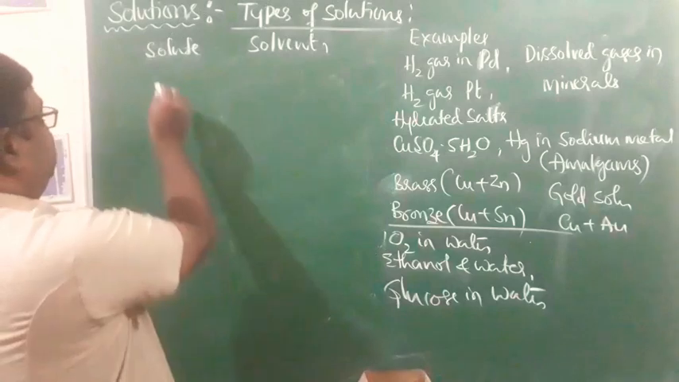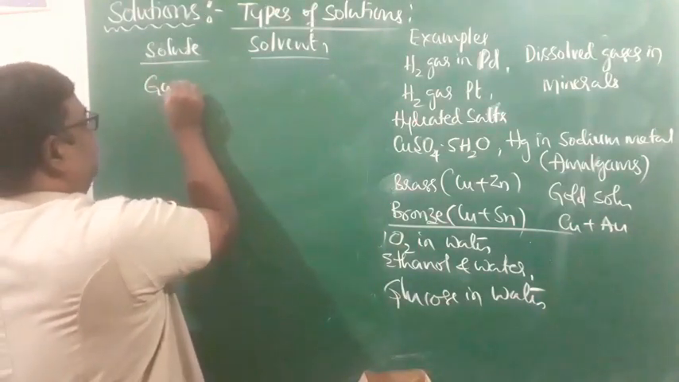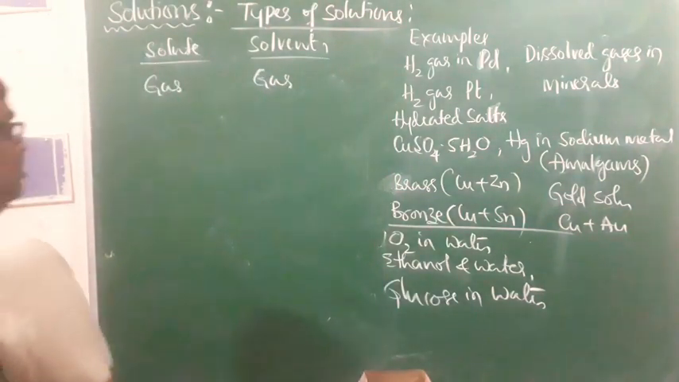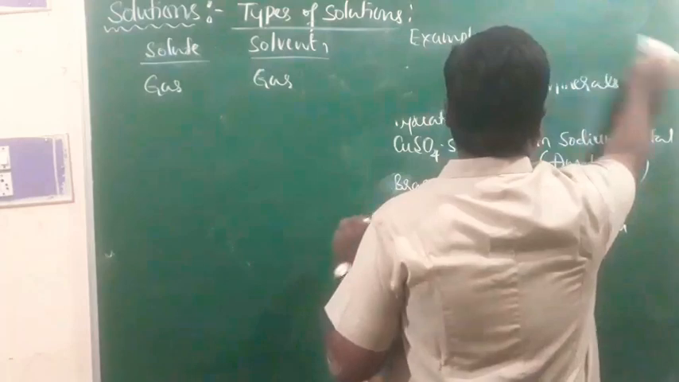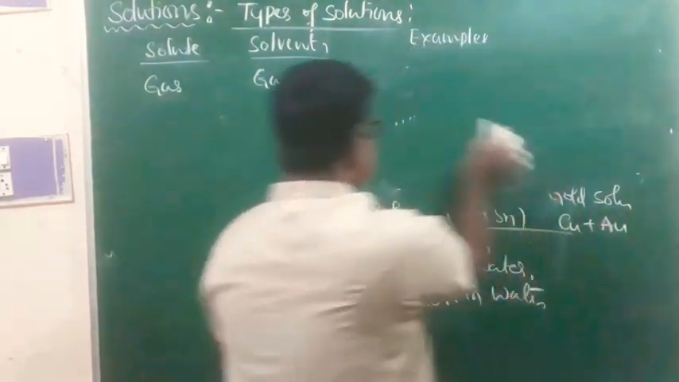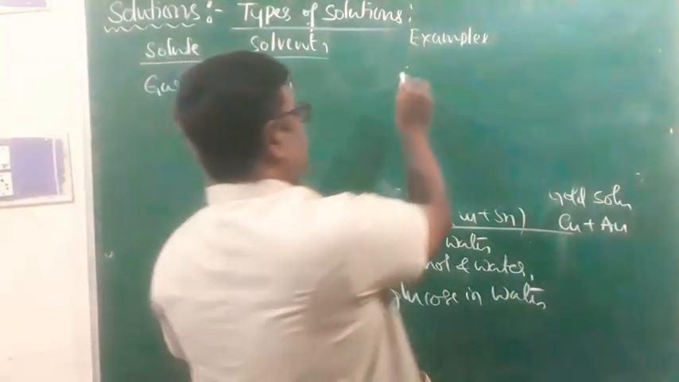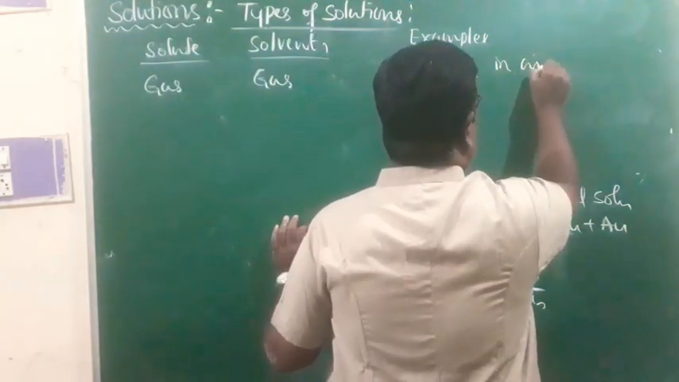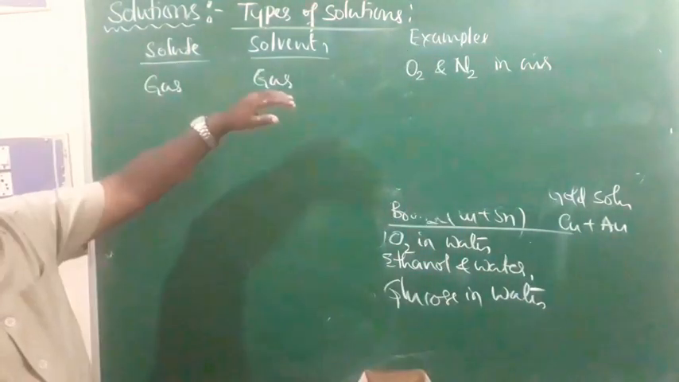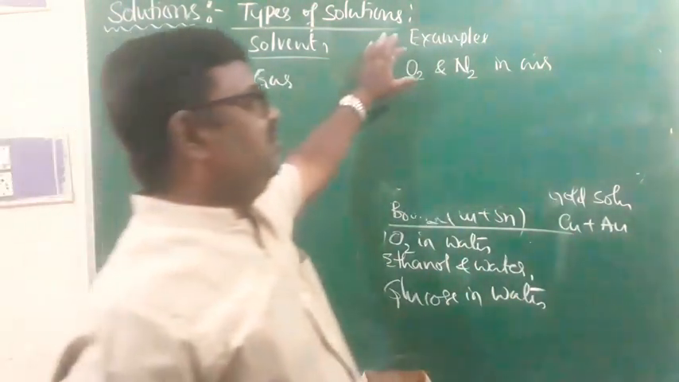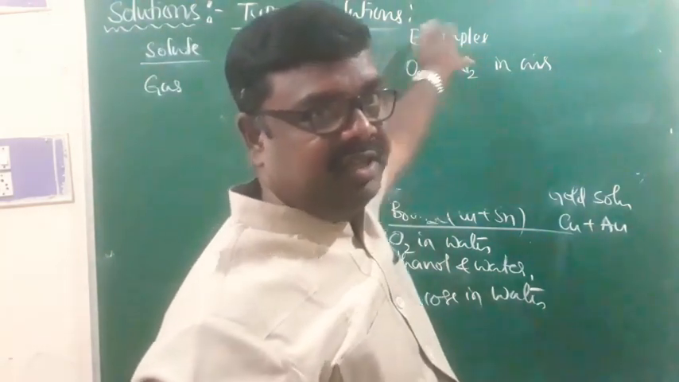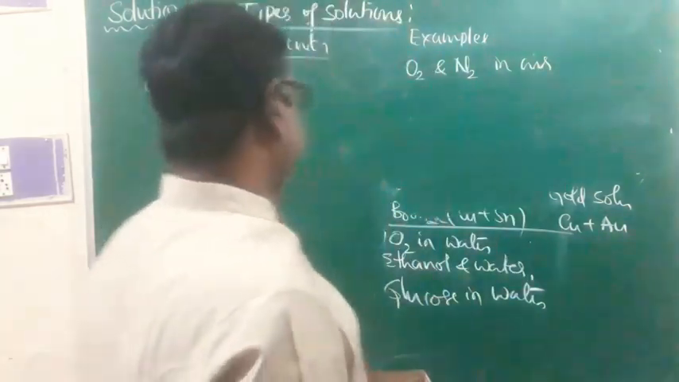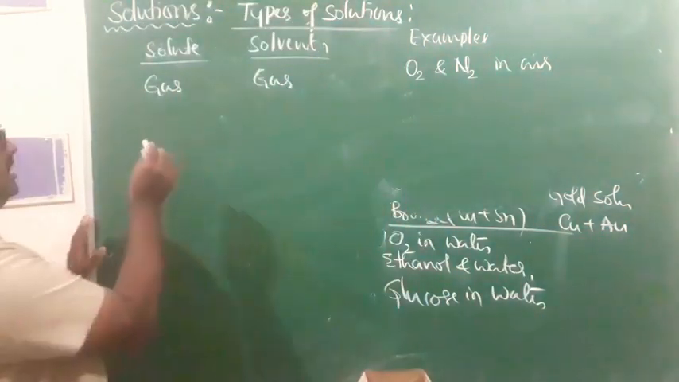Right? First of all, we have gas in gas type. That is, the solute is a gas and the solvent is a gas. In that case, I'll go for oxygen gas and nitrogen gas in air. Here, oxygen is a solute and nitrogen is a solvent, because the amount of oxygen in air is relatively small compared to that of nitrogen. Therefore, I treat oxygen as a solute and nitrogen as a solvent. That is a mixture of oxygen and nitrogen in air. That is gas in gas type.